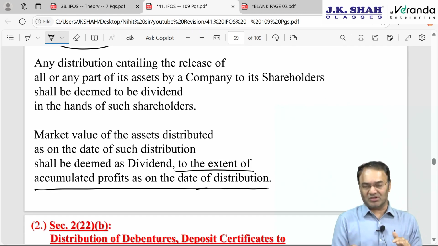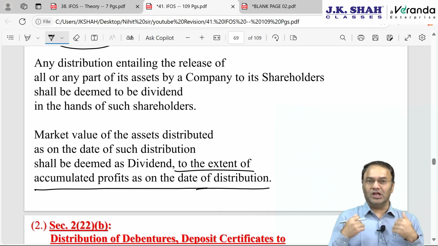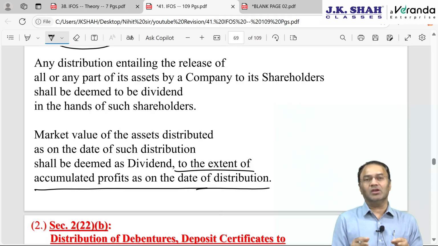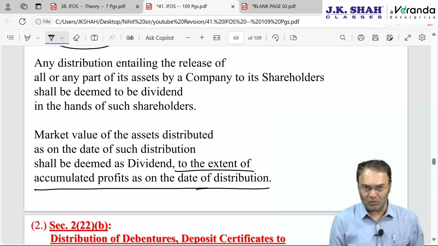Generally, this never happens in real life, but by chance if a company has distributed, mainly a private company. Sometimes a private company is family owned, so the director shareholders are all the same, only 2-3 people, and they manage the company. Sometimes they purchase an asset in the name of the company and start using it for personal purpose. Then when an inquiry comes, they say, okay, the company has given it to us, we are directors.